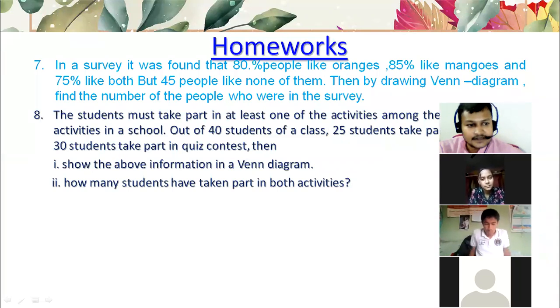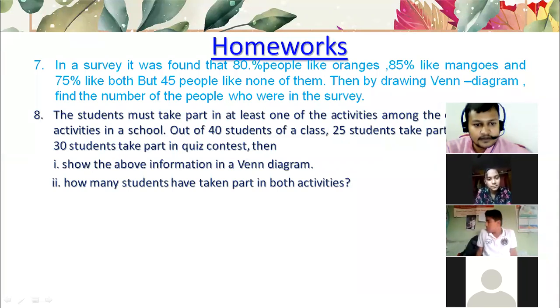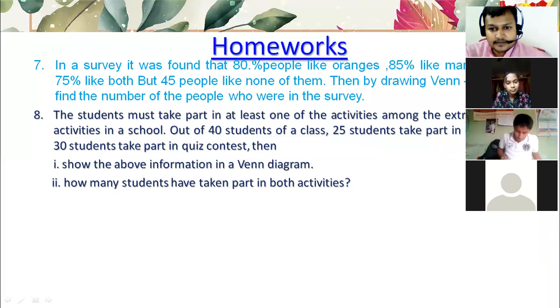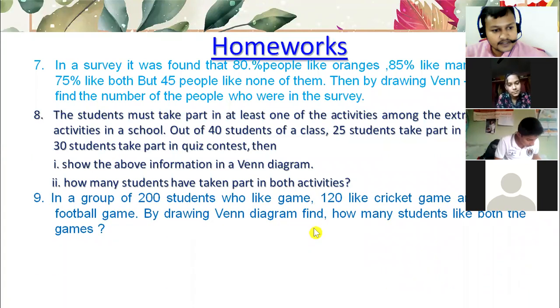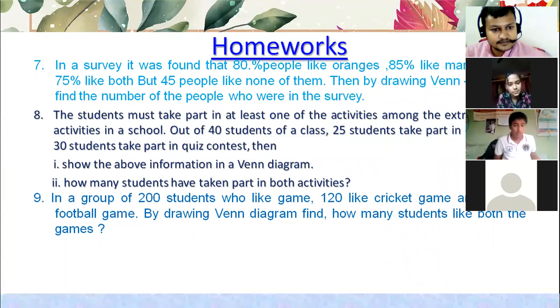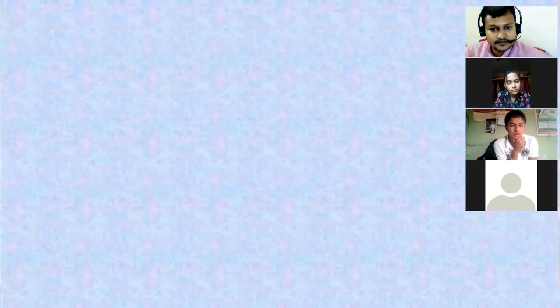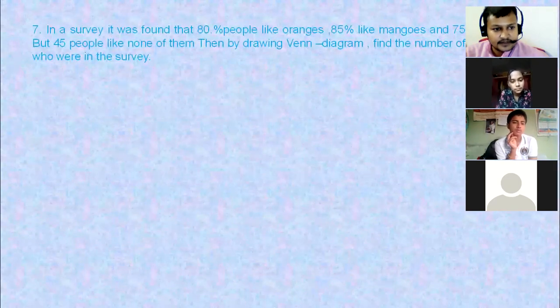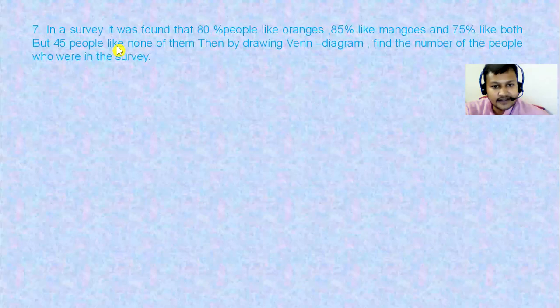Then by drawing a Venn diagram, find the number of people who were in the survey. Similarly, two other questions are also there, which we have to complete. So look at the solution of these questions. Some of you have already completed and it is remaining for some of you. Again, you may read the question to understand it properly.